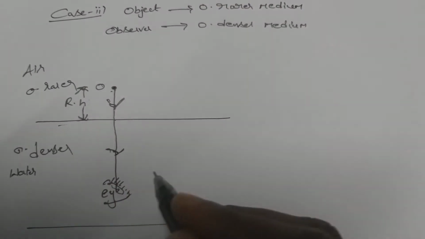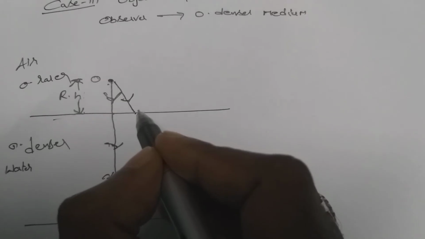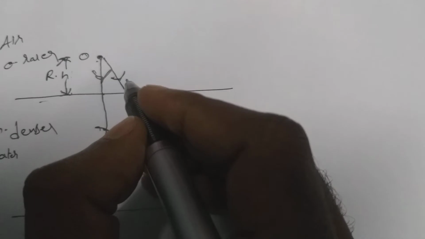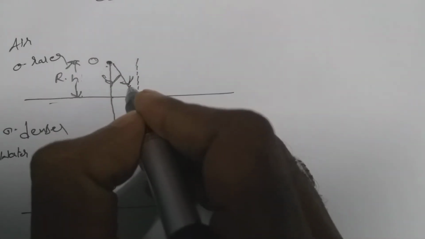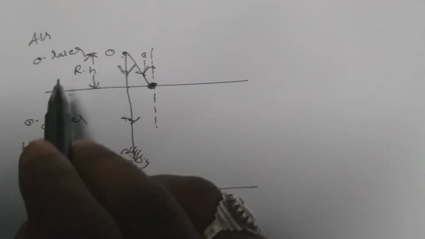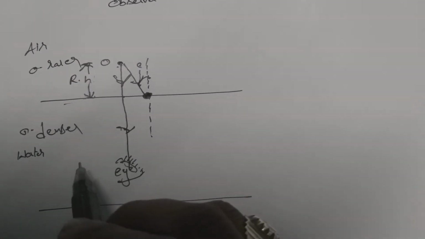And one more light ray let us consider. So another light ray from the object is incident on the plane surface separating the two media, and this is the point of incidence. From the point of incidence we can draw a normal perpendicular to the surface separating the two media. The angle between this incident light ray and the normal is the angle of incidence, and here the light ray is now going from optically rarer medium to optically denser medium.